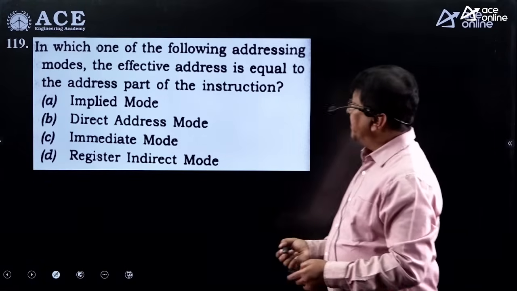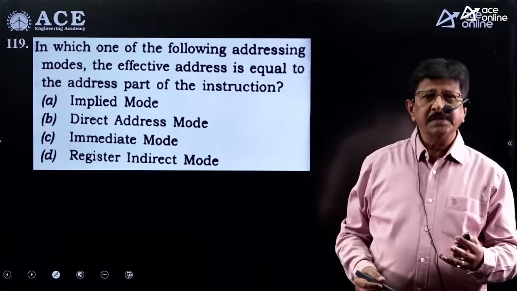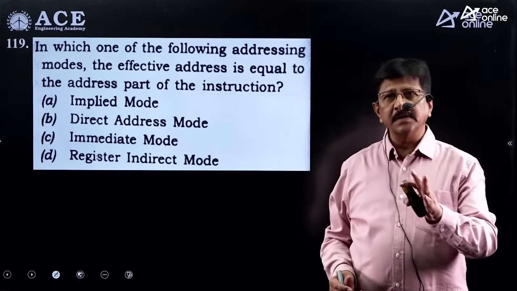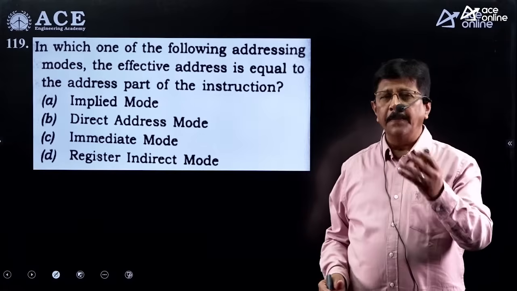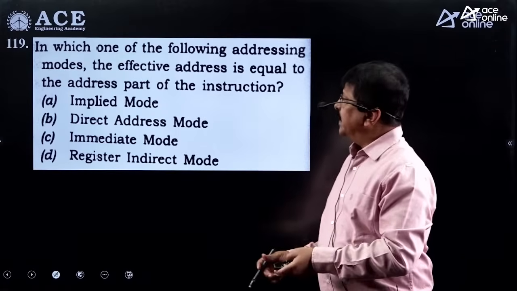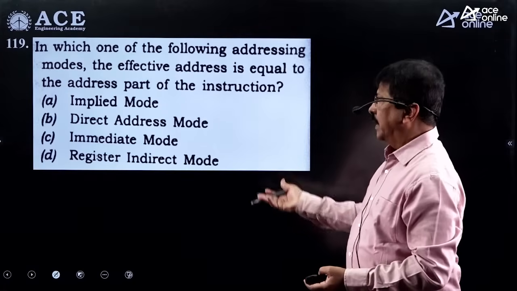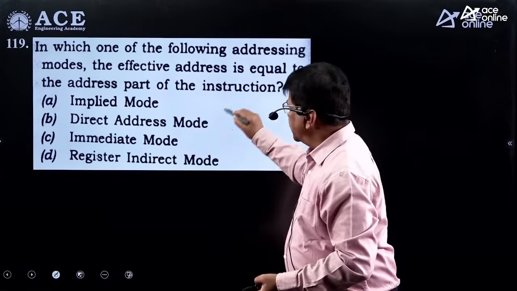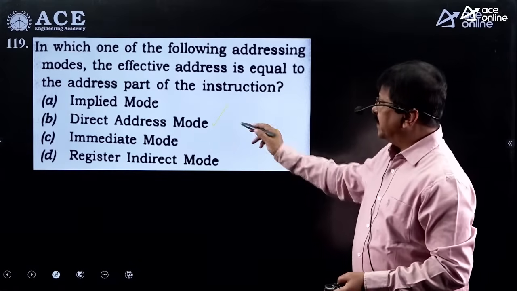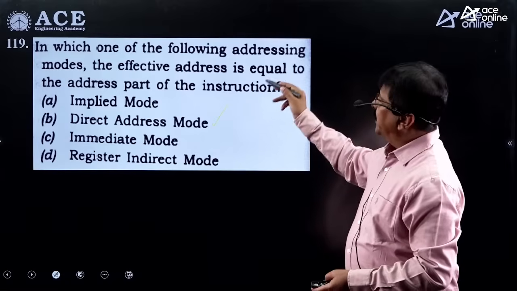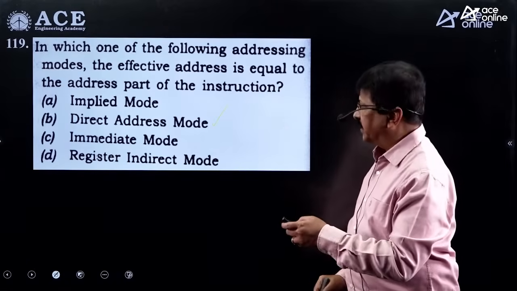Yeah, I think this is a simple one here. What is effective address? Effective address is nothing but address of the operand. Address of the operand. So that's right. So which addressing mode is going to have it? I think it's very simple one here. This is direct addressing mode. So in this addressing mode, you are going to have the effective address, which is part of the instruction.